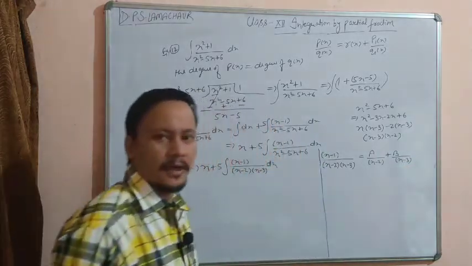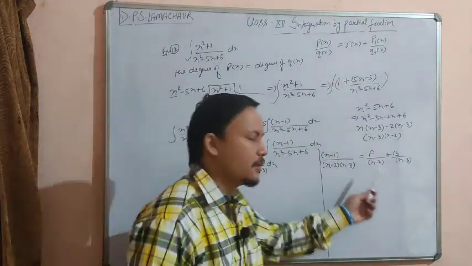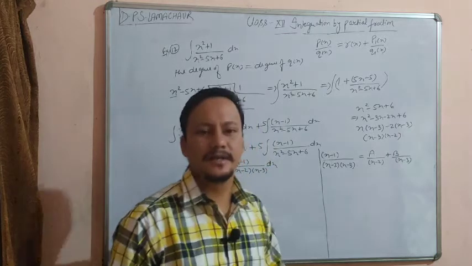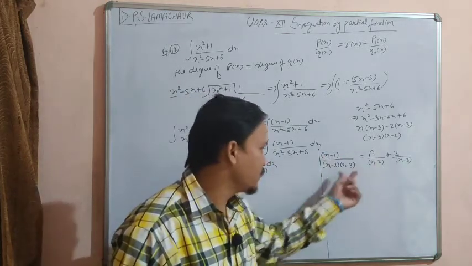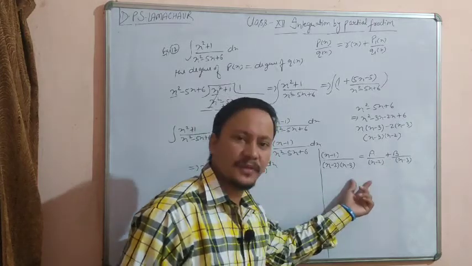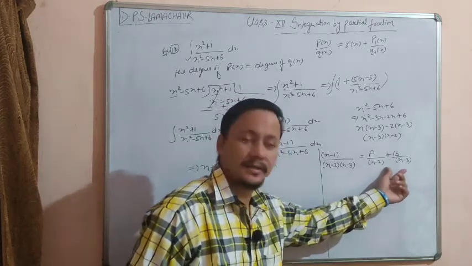Okay, now we are going to change it in the form of a partial fraction so that we can easily integrate it. So (x minus 1) upon (x minus 2)(x minus 3) will be A upon x minus 2 plus B upon x minus 3. Now we have to take the LCM here.